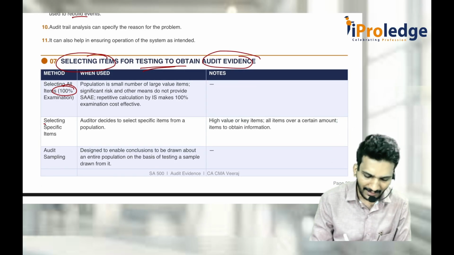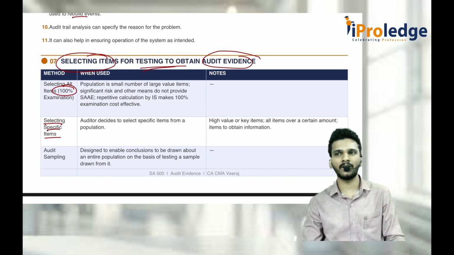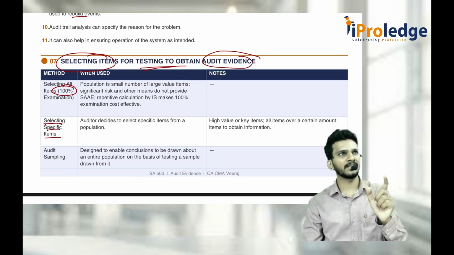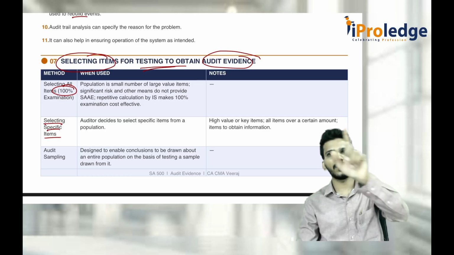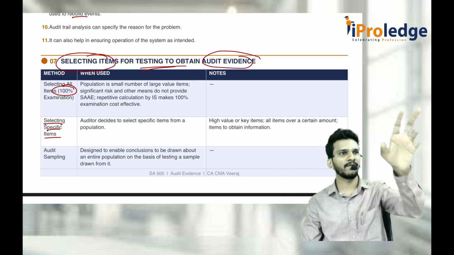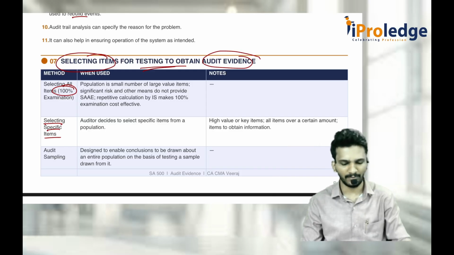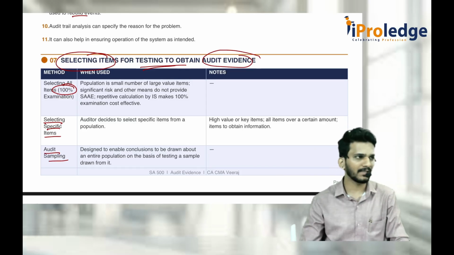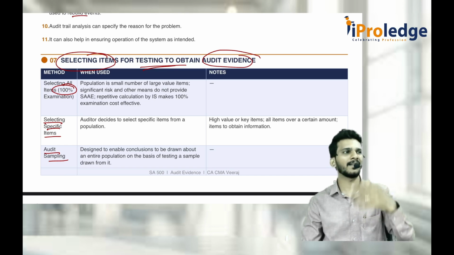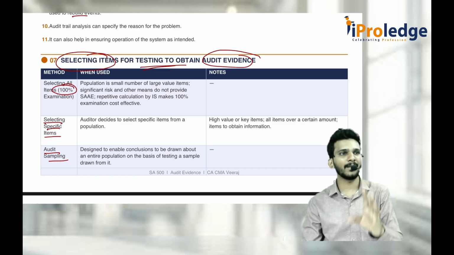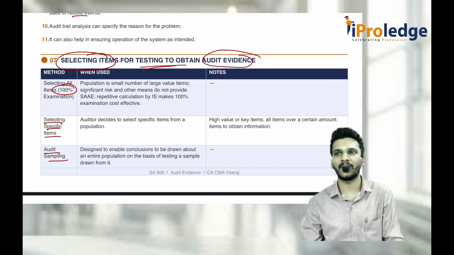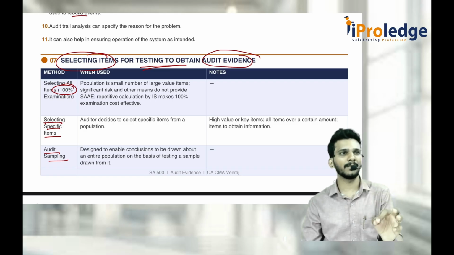Or you go for selecting specific items. For example, I'll check only transactions of more than 10 lakh rupees, or specific dates, maybe the 5th, 10th, 20th and 30th of every month. Or you go on an audit sampling basis. What is audit sampling? There are multiple types of sampling which we will discuss in SA 530. You can go by any of the methods. Just remember these 3 things. They may ask an MCQ stating which is not a method to select items to get audit evidence: selecting 100% items, specific items, or sampling.